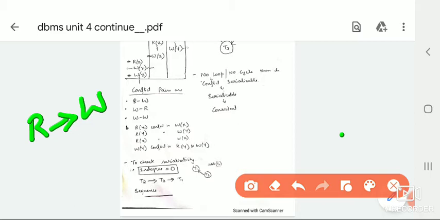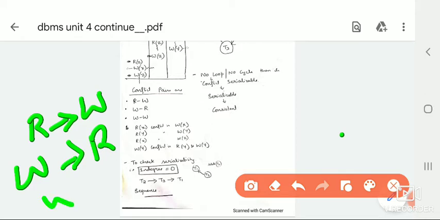If there is a write operation, then we check whether it was read previously or is read further. If we are doing a write of A, is this A further read or not? Again, if there is a write operation, where is the further write? These are the conflict pairs, and they lead us to a consistent state.